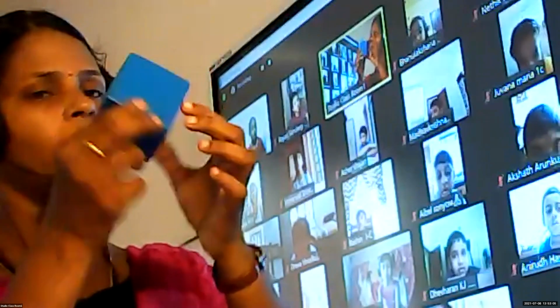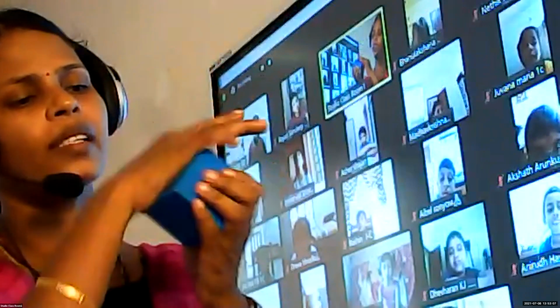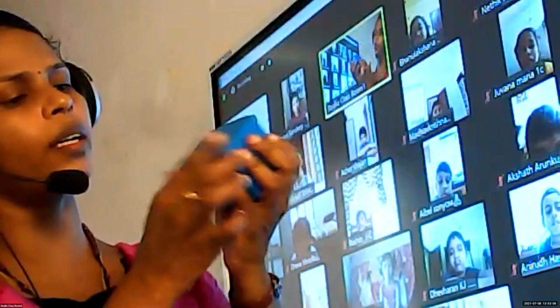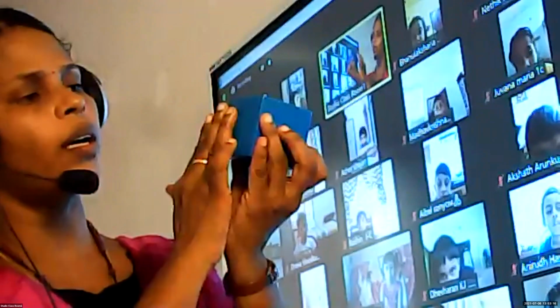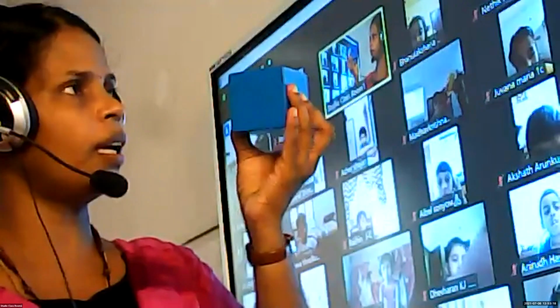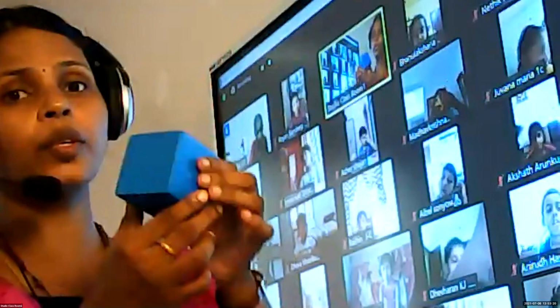C-U-B-E, cube. You can see all its faces are square shaped. Here also square. Here also square. Top also we can see square. Bottom also we can see square. This shape we call a cube.